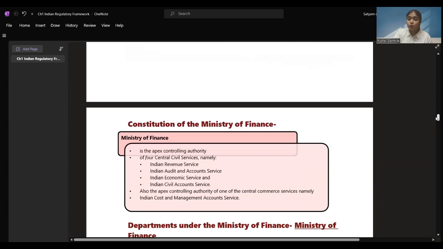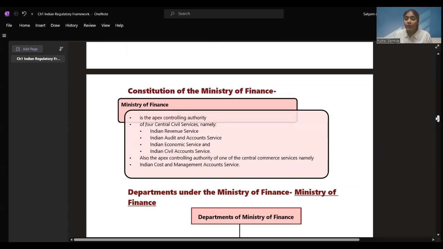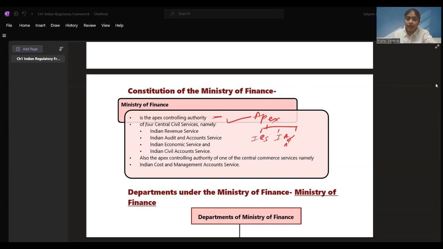Now, let's see the Constitution of the Ministry of Finance. We need to know who are the people in the Ministry of Finance also. Now, the Ministry of Finance is the apex controlling authority of 4 central civil services. Apex, that is the highest, is controlling 4 civil services. One is Indian Revenue Service, then Indian Audit and Accounts Service.